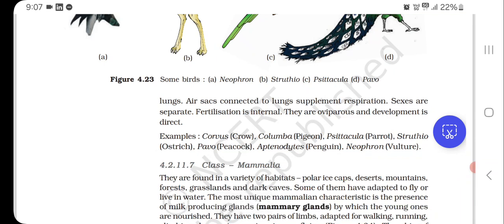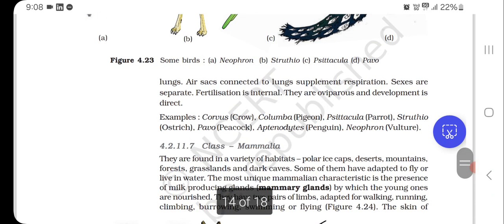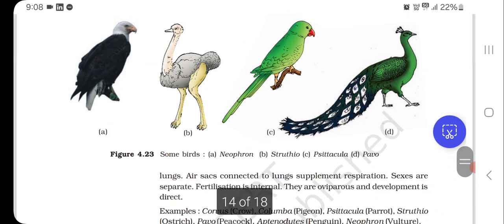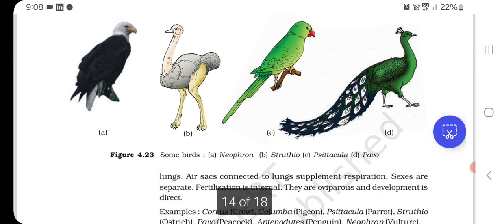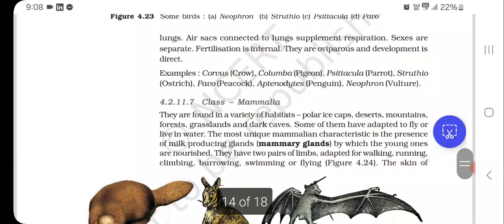Sexes are separate. Fertilization is internal. They are oviparous and development is direct. Examples: Corvus, crow; Columba, pigeon; Psittacula, parrot; Struthio, ostrich; Pavo, peacock; Aptenodytes, penguin; Neophron, vulture. Some birds. First one is Neophron, B is Struthio, C is Psittacula, D is Pavo.